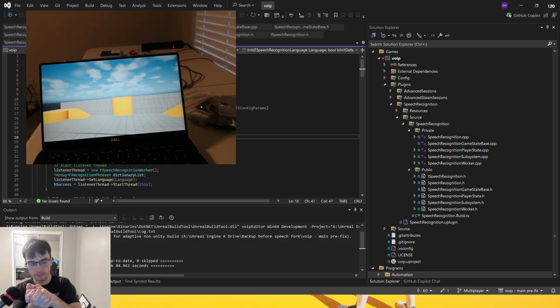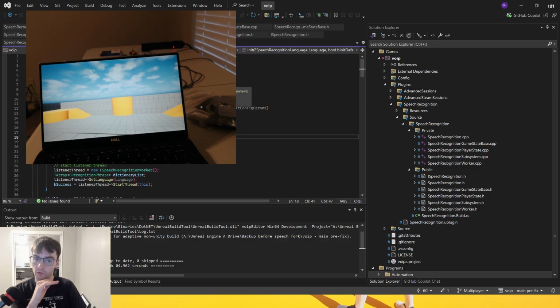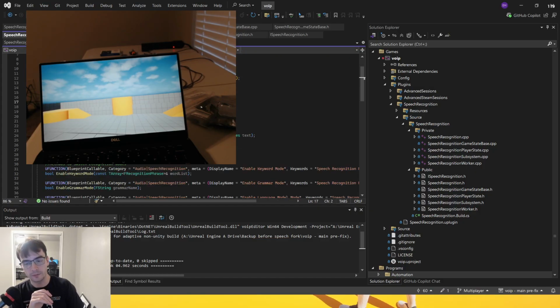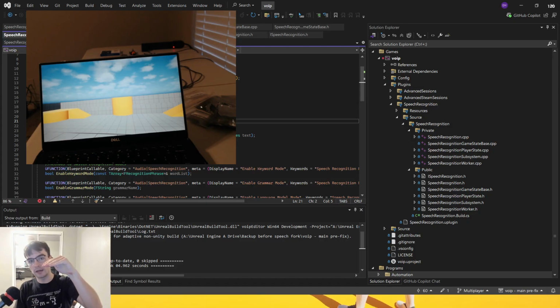The point is that whenever a local player is created, it can have a bunch of different local player subsystems. And we'll see it right here: local player subsystem. A local player subsystem is created whenever the local player is created. And when is it created? Each subsystem has a little function, ShouldCreateSubsystem. This is the same in every subsystem. Basically, the local player will say, should I create this subsystem? If yes, then it will create that subsystem.